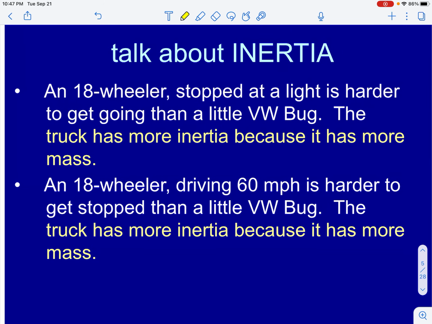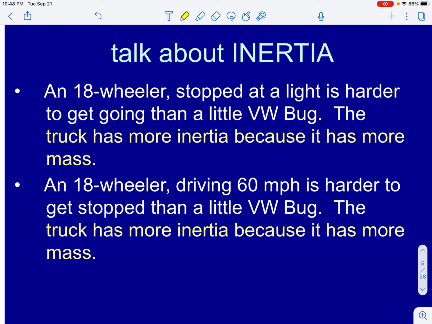All right, a couple more examples of inertia. If you have ever needed to push a car that is stopped. It says an 18-wheeler stopped at a light. It's harder to get going than a Volkswagen Bug.